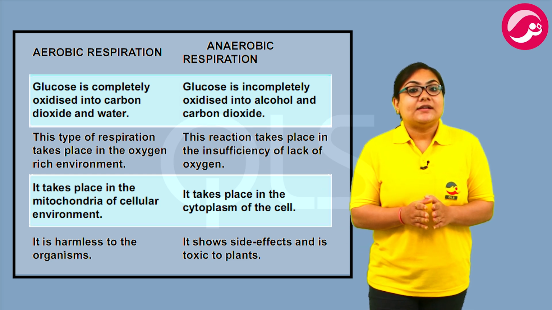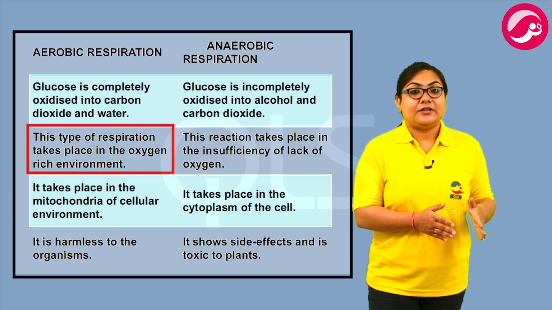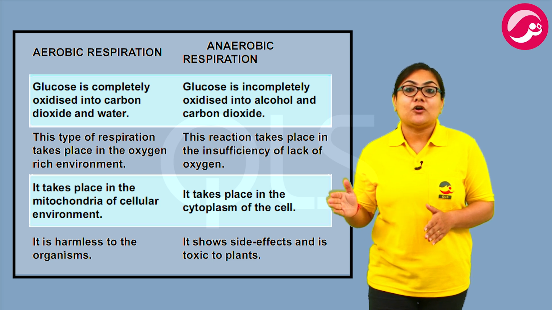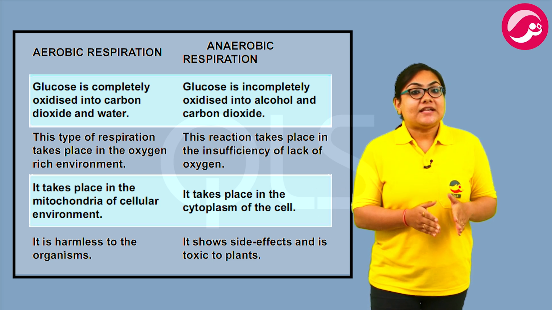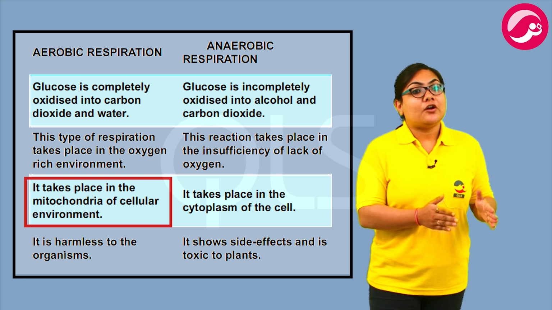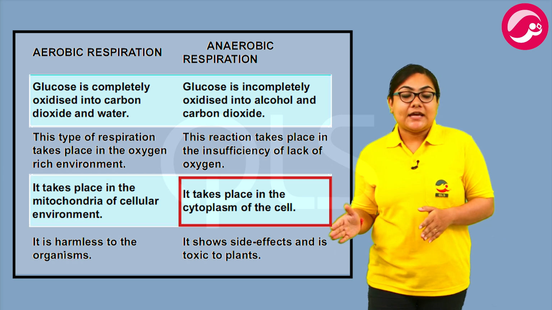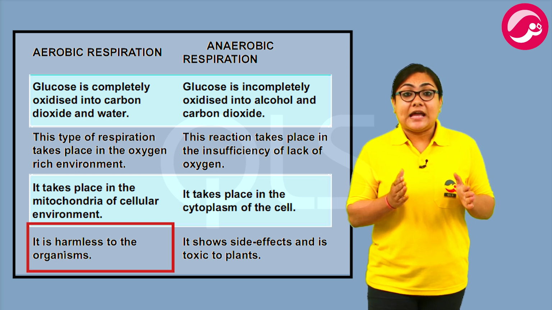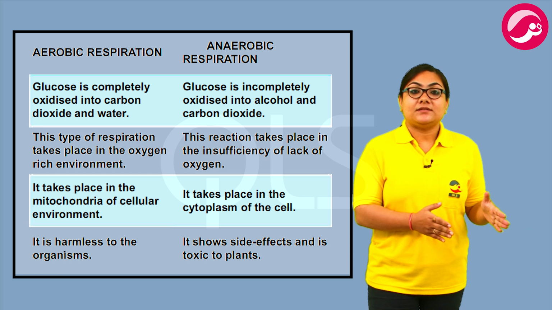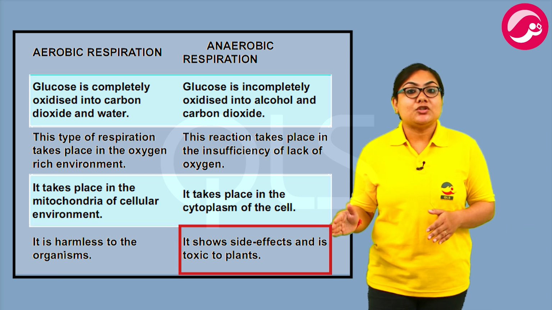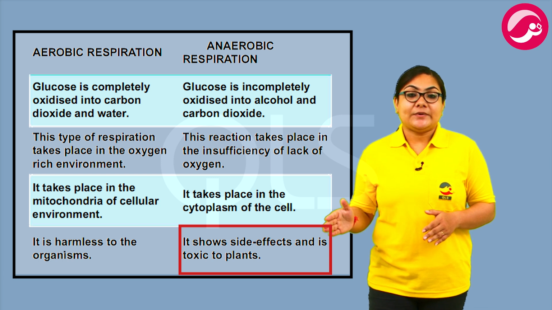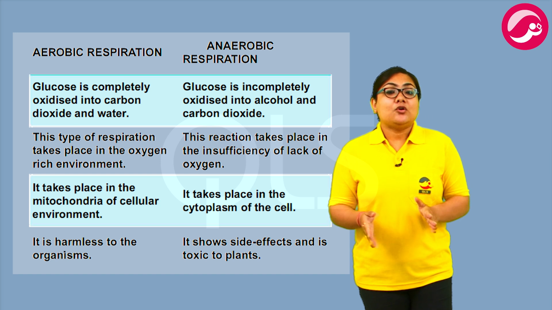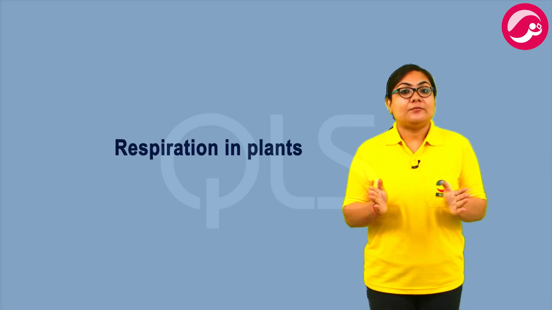Aerobic respiration takes place in an oxygen-rich environment, whereas anaerobic respiration takes place in the lack of oxygen. Aerobic respiration takes place in the mitochondria of the cell. Anaerobic respiration takes place in the cytoplasm of the cell. Aerobic respiration is harmless to the organism, whereas anaerobic respiration shows side effects and is toxic to plants. Now, let's talk about respiration in plants.